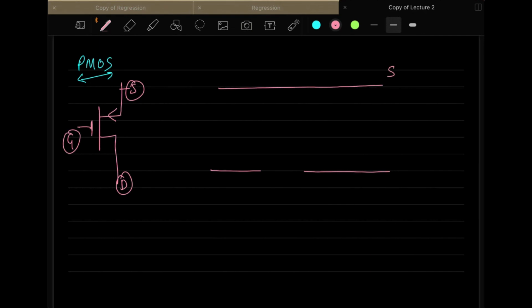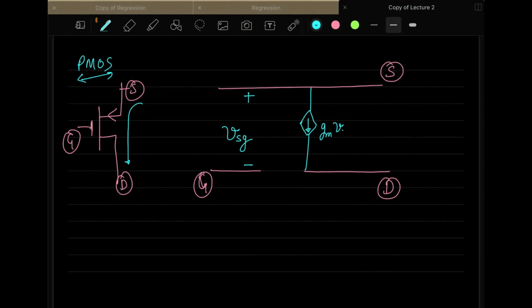Here you have the source terminal, the gate terminal, and then the drain terminal. The voltage now is VSG, because S is greater than G and G is greater than D. And here you have this current source going like this, because current is going from source to drain, so it is GM VSG, and then you have an output resistance RO.